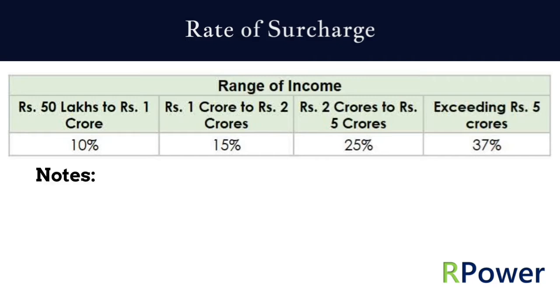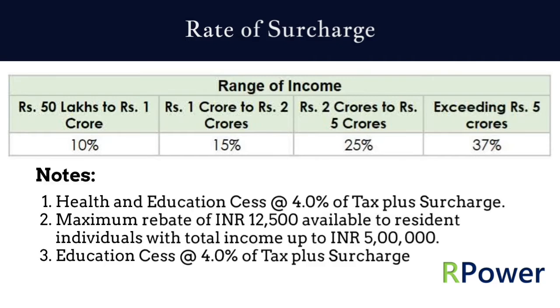Notes: Health and education cess at 4% of tax plus surcharge. Maximum rebate of 12,500 available to resident individuals with total income up to 5 lakh rupees. Education cess at 4% of tax plus surcharge.